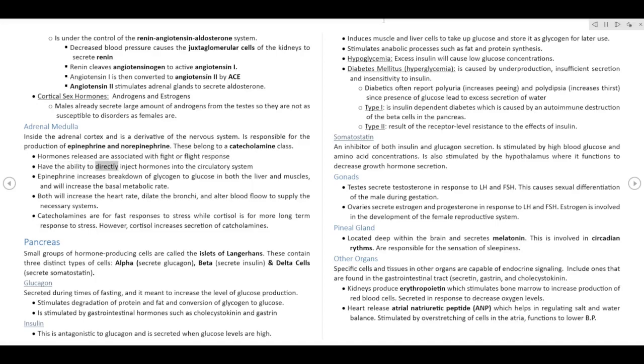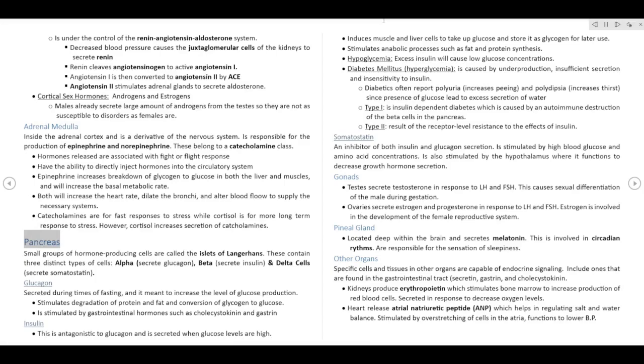They have the ability to directly inject hormones into the circulatory system. Epinephrine increases breakdown of glycogen to glucose in both the liver and muscles, and will increase the basal metabolic rate. Both will increase the heart rate, dilate the bronchi, and alter blood flow to supply the necessary systems. Catecholamines are for fast responses to stress, while cortisol is for a more long-term response to stress. However, cortisol increases secretion of catecholamines.